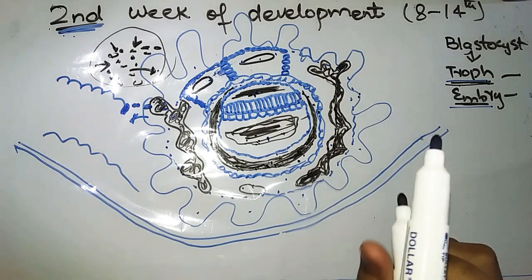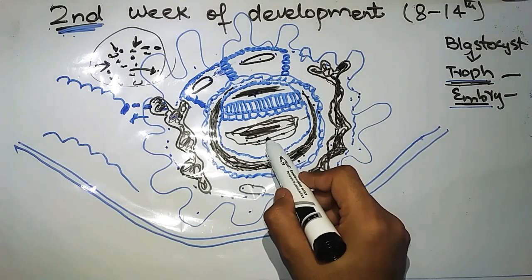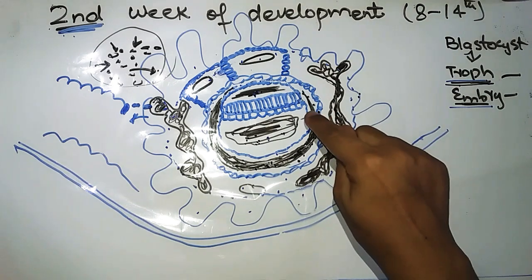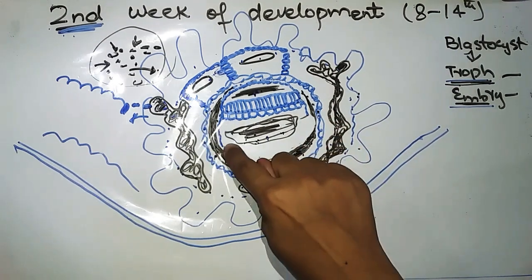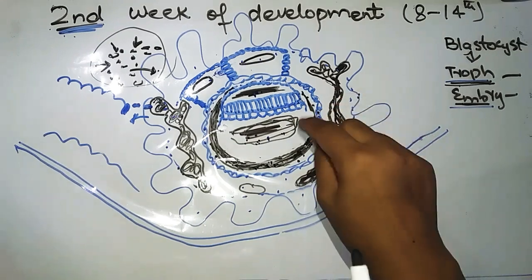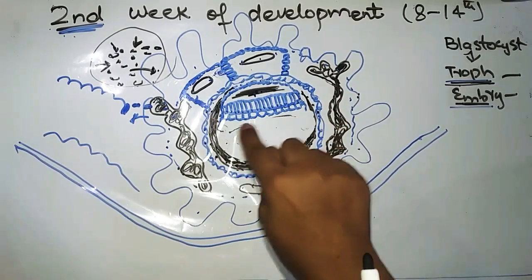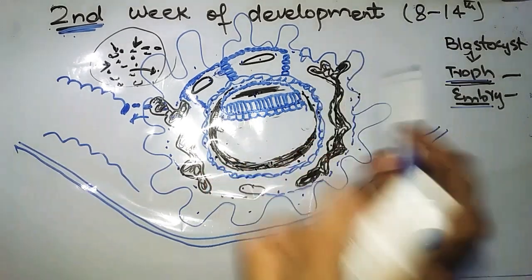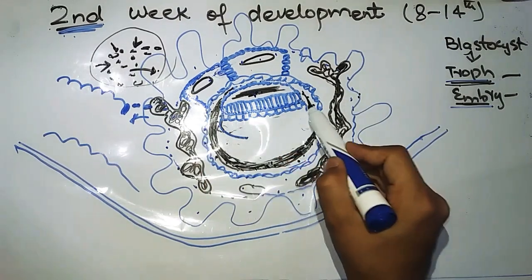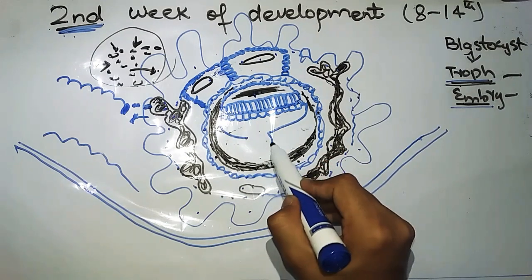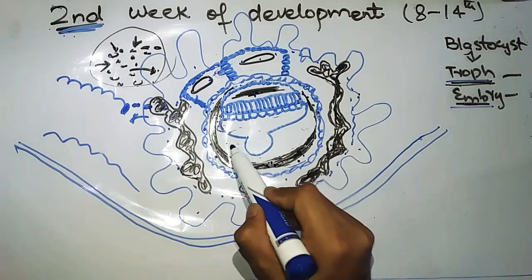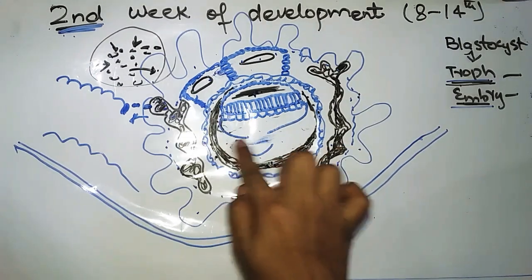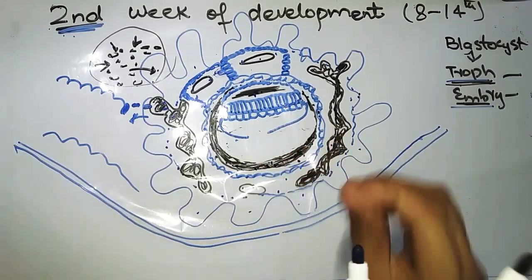Now a change occurs in the primary umbilical vesicle. It will decrease in size like this. It was greater in size earlier, but now it will decrease. How will it decrease? It will detach one of its parts, a smaller part, like this, and will be converted into a small cavity.